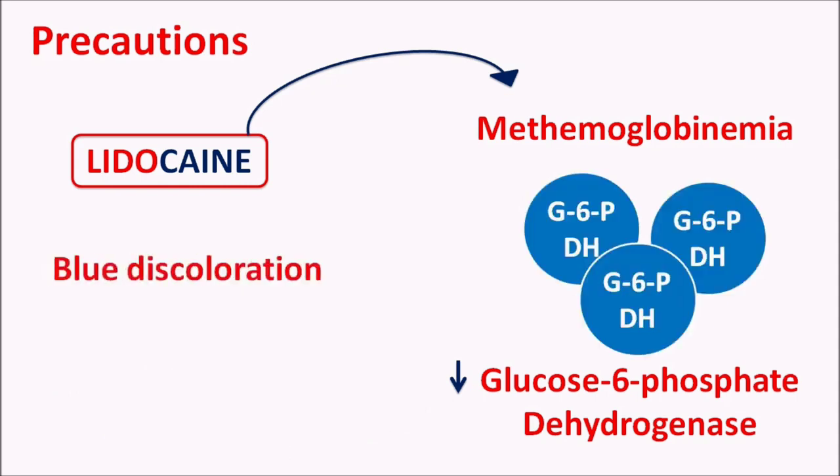This damage to the RBCs may result in decreased oxygen carrying capacity, resulting in a few symptoms such as blue discoloration, seizures and arrhythmias. That's why this drug should be carefully given to patients who are at risk of methemoglobinemia. In such patients, this drug should be carefully given.